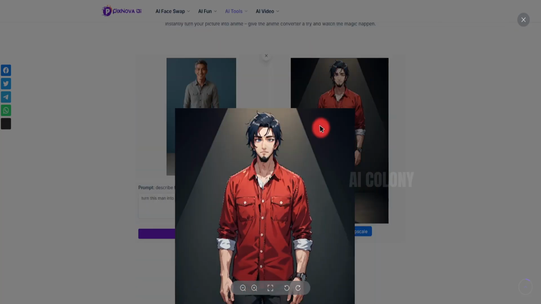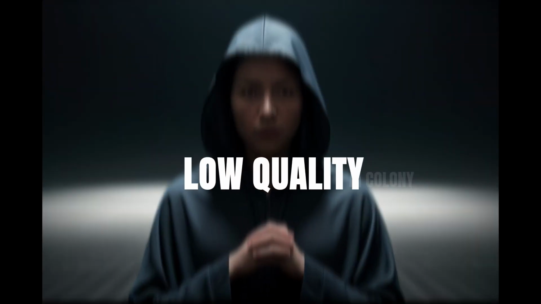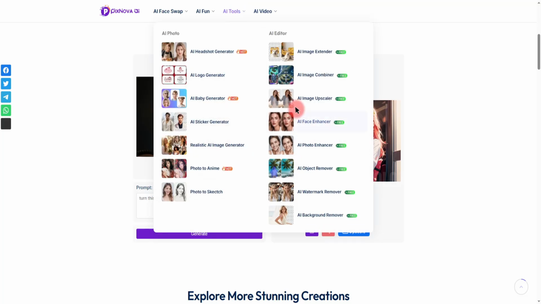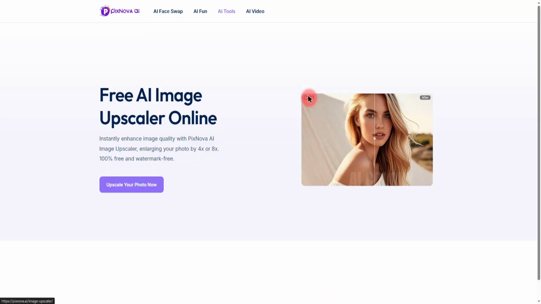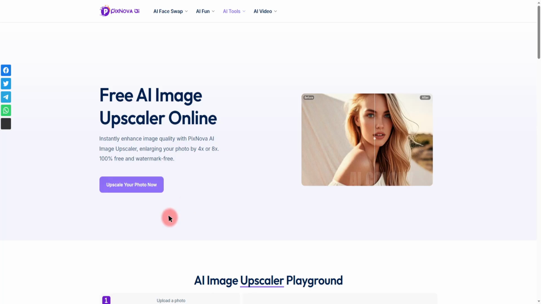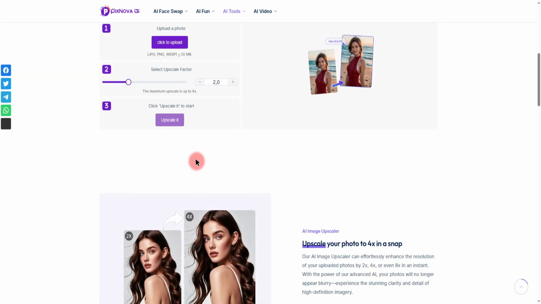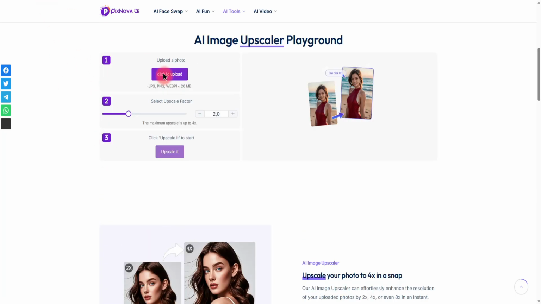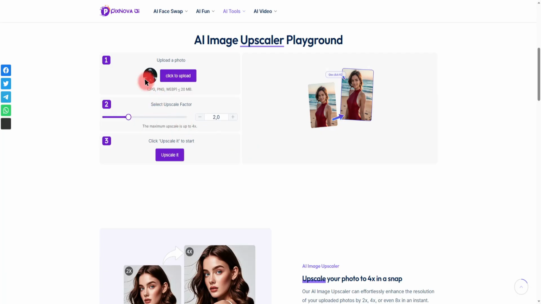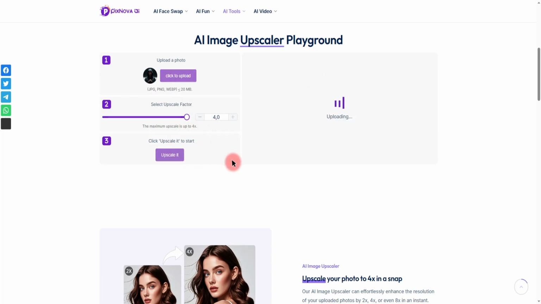Okay. Do you happen to have images that are very low quality? Don't worry. You can enhance images for free with Pixnova's amazing AI Image Upscaler tool. Once you arrive at the AI Image Upscaler playground, click here and then upload the image you want to improve the quality. Once the image is uploaded, set your desired upscale value, and then simply press the Upscale button. And there we are. Our image is now revitalized and ready.